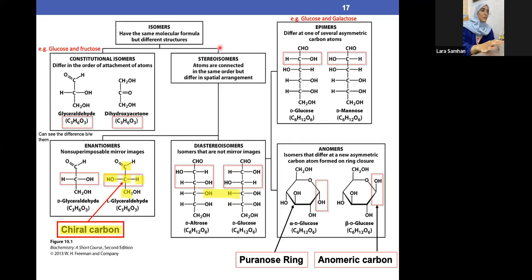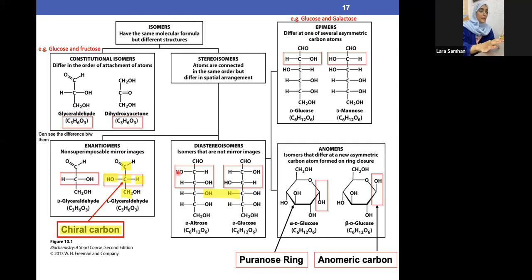Now let's get to know what a stereoisomer is, which is the second type of isomer. It's basically atoms that are connected in the same order but are different in spatial arrangement. So they are connected exactly in the same order, but they are different. How are they different? For example, let's take this example. Here we have CHO, the C carbon, excellent. Here the H is on the left side, but here the OH or hydroxyl group is on the left side.